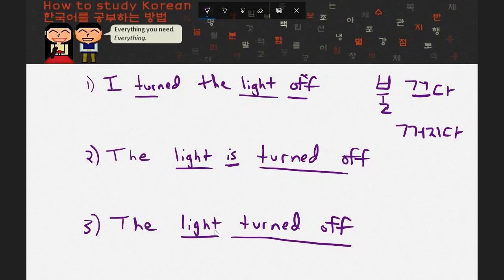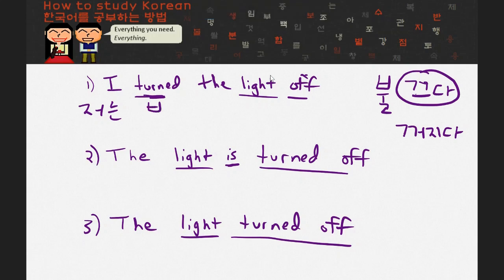What we need to look at is the grammar that we learned in Lesson 14 and how we can apply these words in order to make these sentences. Now, in this first sentence, this is an active sentence because I, the subject, did something to an object. Let's start writing that by putting just I, the 저는. As I said, this is an active sentence, so I did this, or in other words, I turned off the light. And in this case, the light, which would be the object of the sentence, is 불, which we saw before. That's the thing that the verb acted on. That's the thing that I turned off. Therefore, that's the object of the sentence.